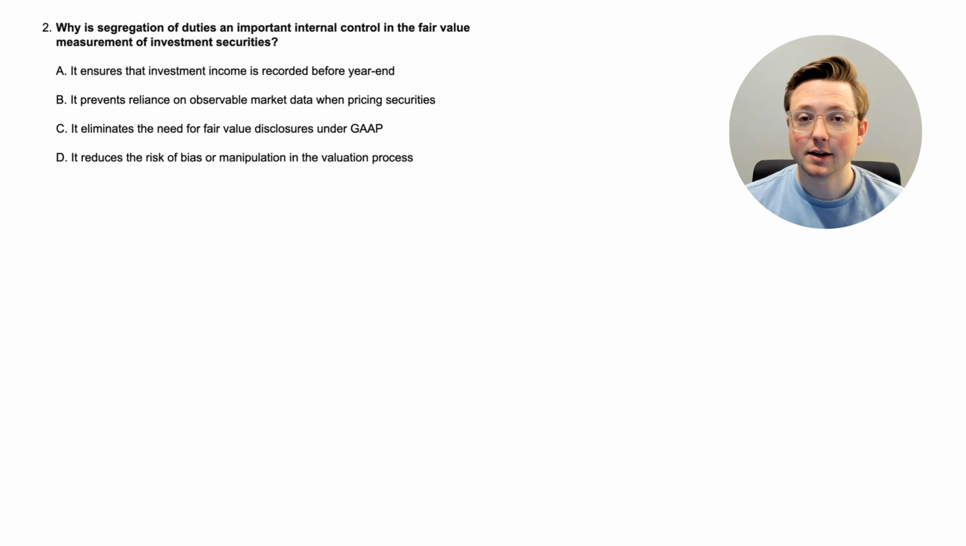All right, here we are at question 2. Why is segregation of duties an important internal control in the fair value measurement of investment securities? Let's go through the options. Option A, it ensures that investment income is recorded before year end. Option B, it prevents reliance on observable market data when pricing securities. Option C, it eliminates the need for fair value disclosures under GAAP. Or option D, it reduces the risk of bias or manipulation in the valuation process.